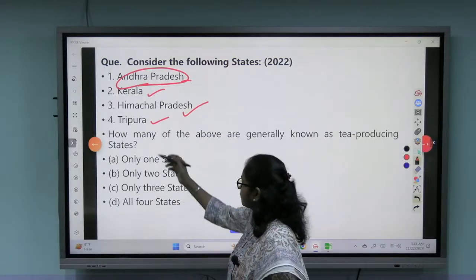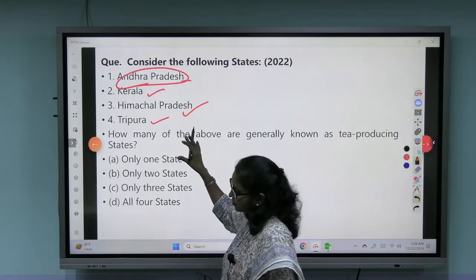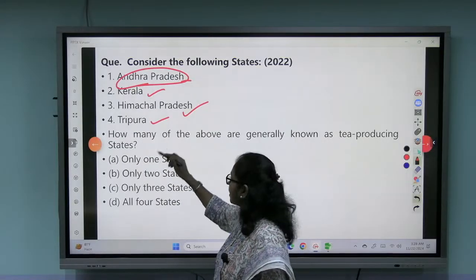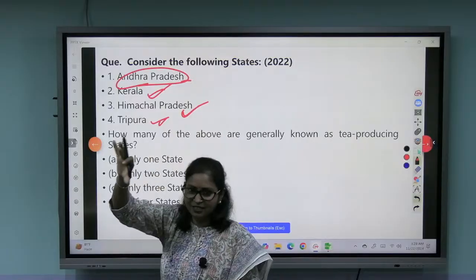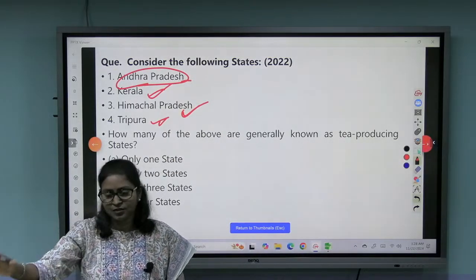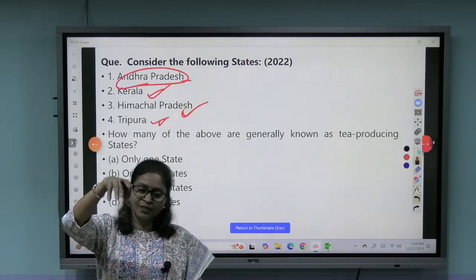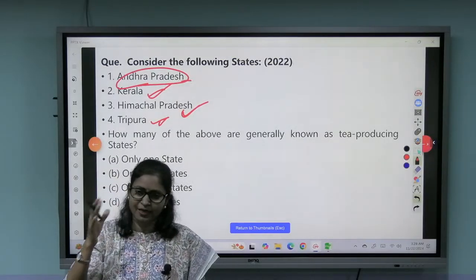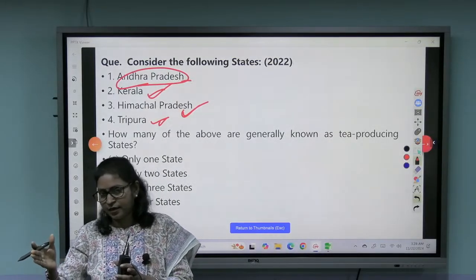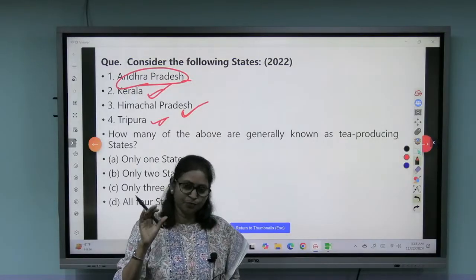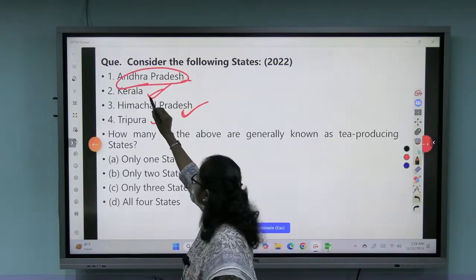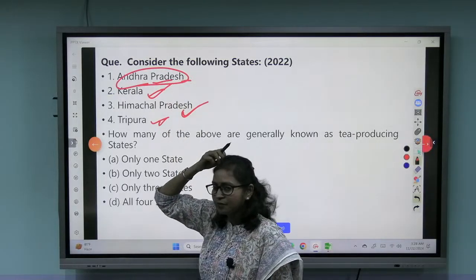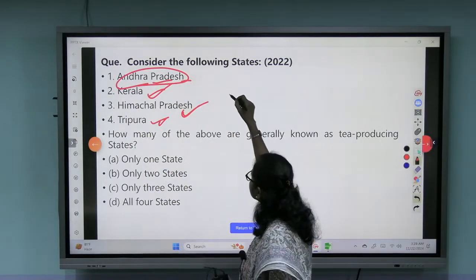So Tripura, yes, if somebody knows it's a part of the Northeast, you can mark it. Himachal Pradesh also. Kerala also, somebody knows the Ooty region, the Nilgiri region, and even Tamil Nadu. The Nilgiri regions, which are in Tamil Nadu as well as Kerala, are tea producing areas. So if you have an idea, you will definitely mark it correct.